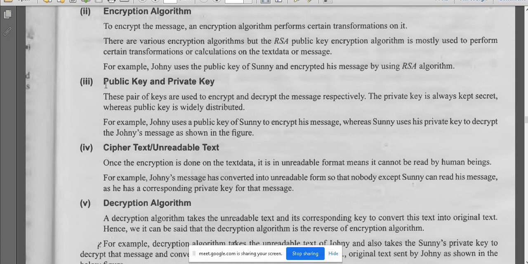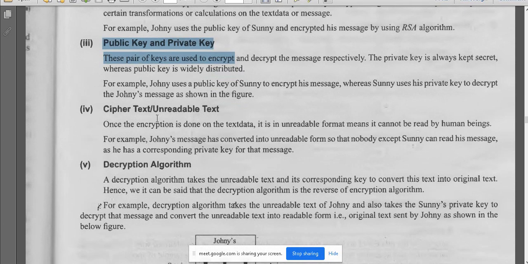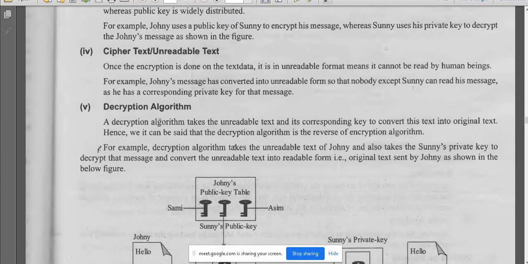The third one is the public key and private key, which we have just discussed. Then ciphertext, or unreadable text: once the plain text is encrypted, finally we will get ciphertext. And decryption algorithm is the way you can convert ciphertext to normal plain text.